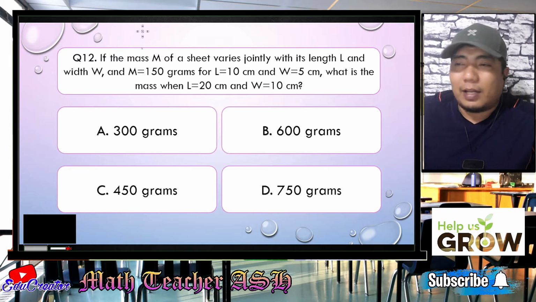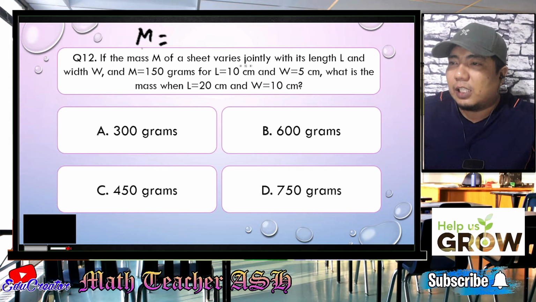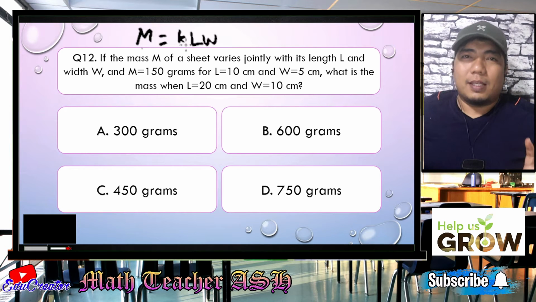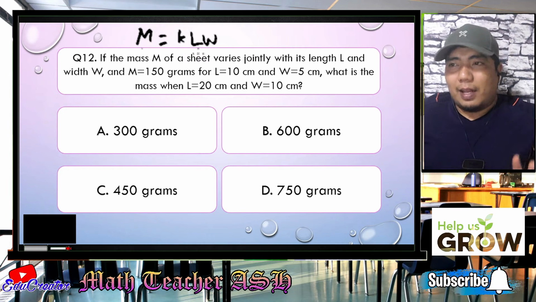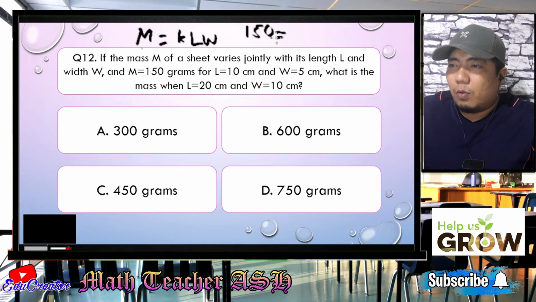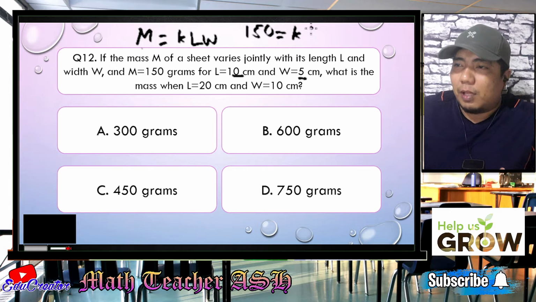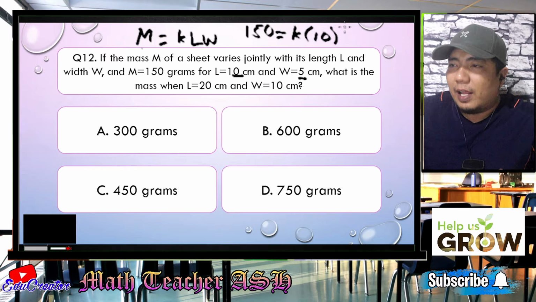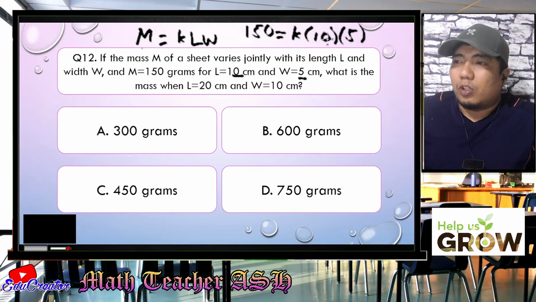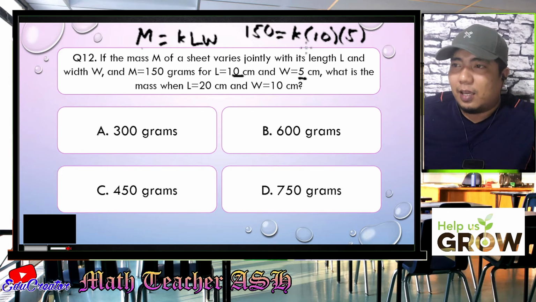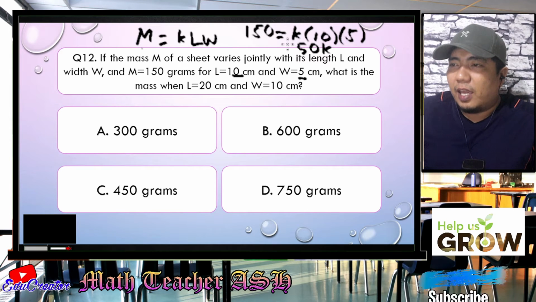So first, we will translate the given. So that will become M is equal, so since this is varies jointly, that will be KLW. So that means that the constant multiplied by the length and the width. Alright, so it says here that the mass is 150. Alright, we don't know our K, but we have given the 10 and the 5 for the first statement. So that will be 10 for the length and 5 for the width. So if we multiply this with this K, this will give us 50K. So that is equal to 150.